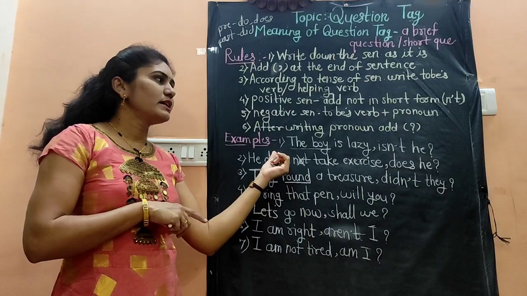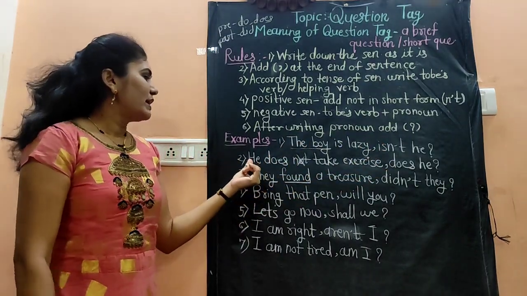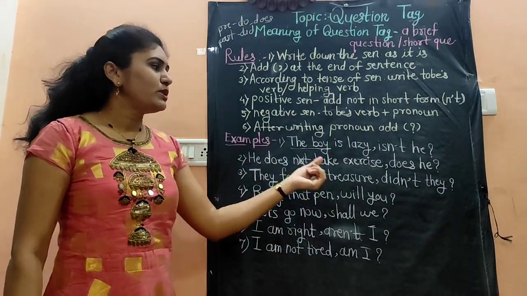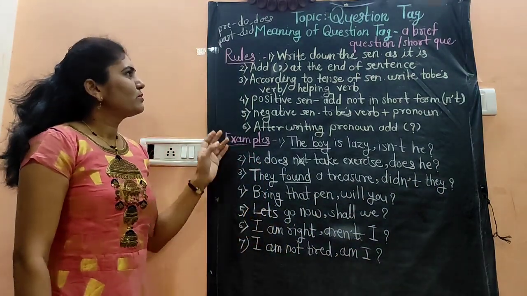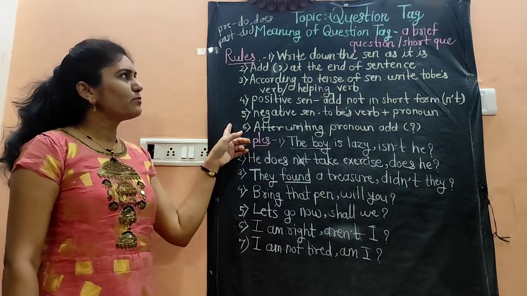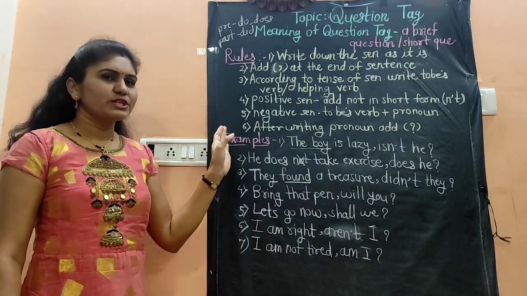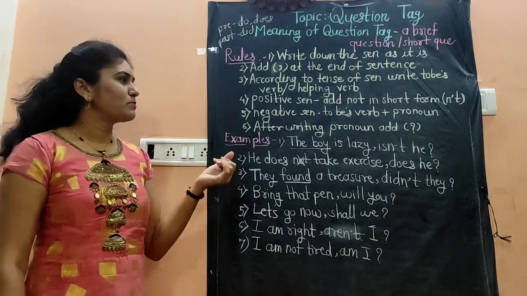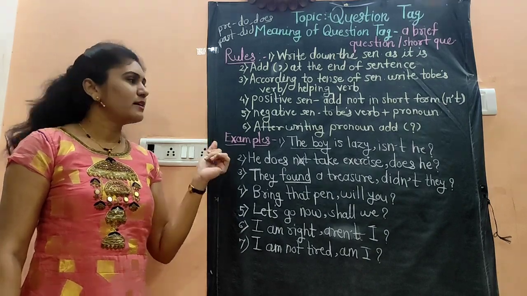If the sentence is negative, we will write only the to be verb. After that we have to write the pronoun, and after the pronoun we have to add the question mark. So these are the rules of making question tag. I hope you will understand the question tag, and in the coming exams in the next month, you will get 1 mark for the question tag, 100%.